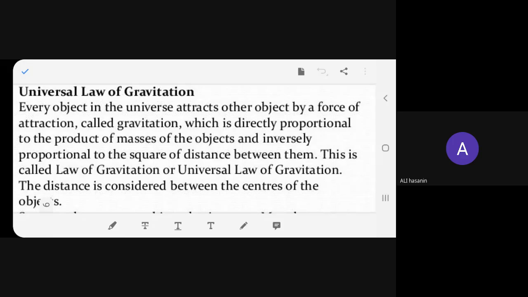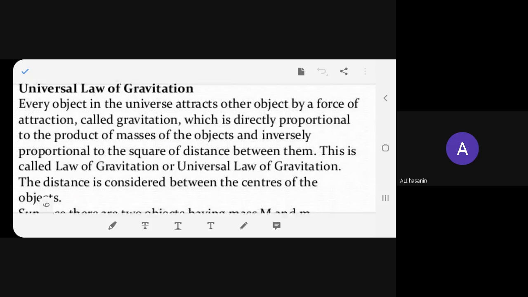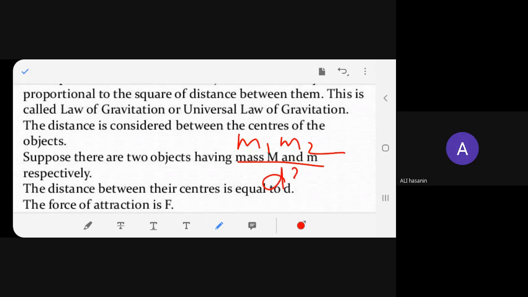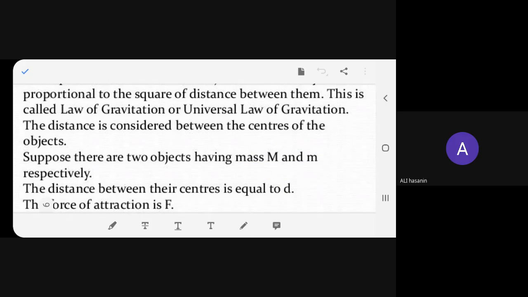What is the distance? If the mass of one object is m1 and the other object is m2, what will it be? It will be m1 into m2, which is directly proportional, and inversely proportional to the square of distance between them. If the distance is d, then it becomes d square. So m1 m2 upon d square will be the law of gravitation or universal law of gravitation. Is it understandable? It should look like m1 m2 upon d square. This is going to be the force of gravitation.